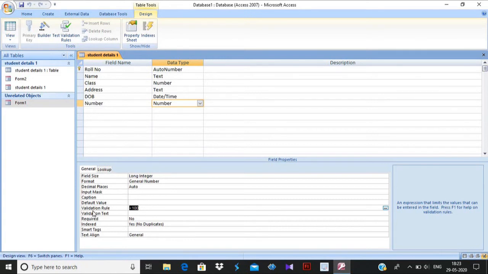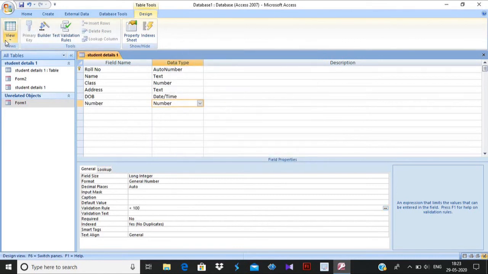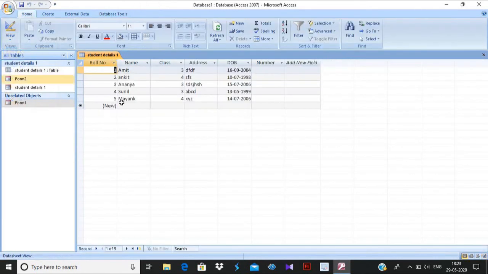In number, there is an option called Validation Rule. In the validation rule, click on the three dots and write that number must be less than 100. Press OK, first save it with Control plus S, then go to Datasheet View.